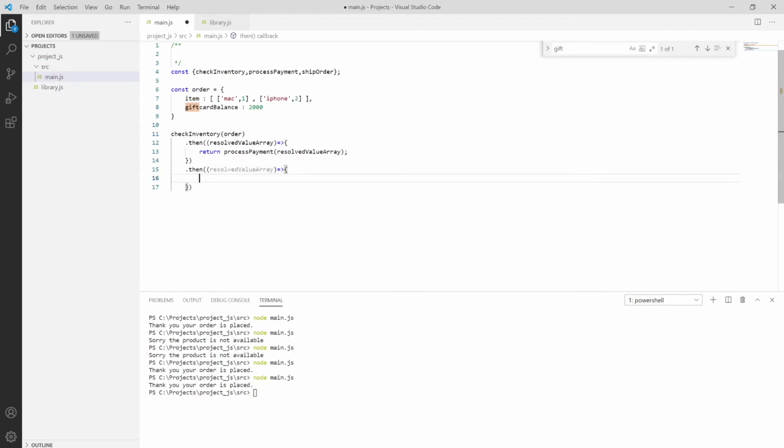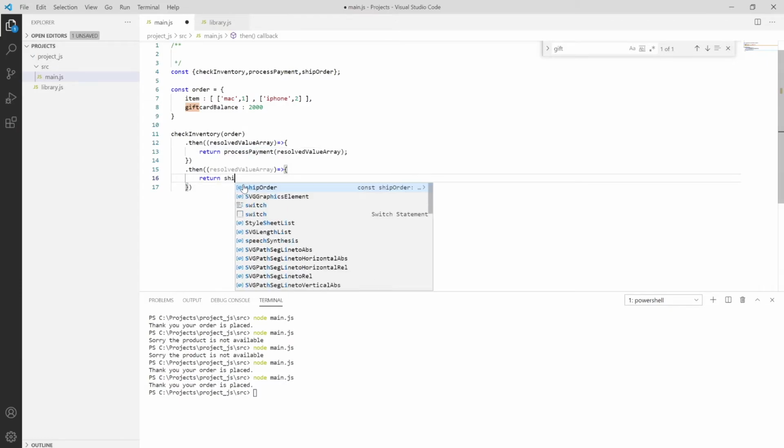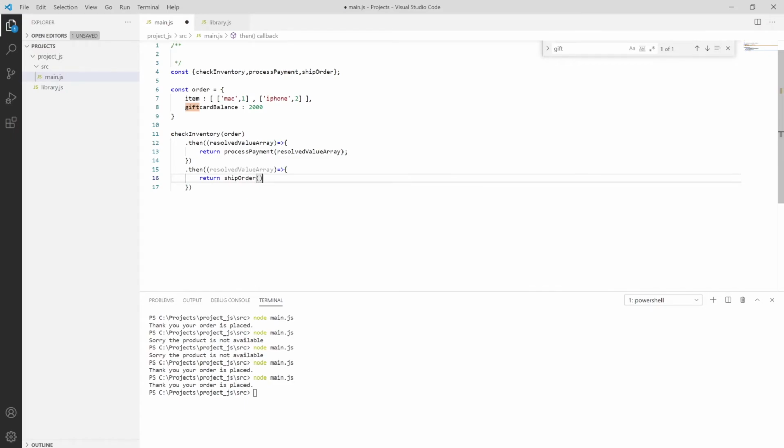I'm returning to shipping. So after your order is confirmed, we have to proceed with payment, and then we have to return shipOrder. So shippingOrder, and then passing the resolved value array over here also. Then we have the dot then method also.